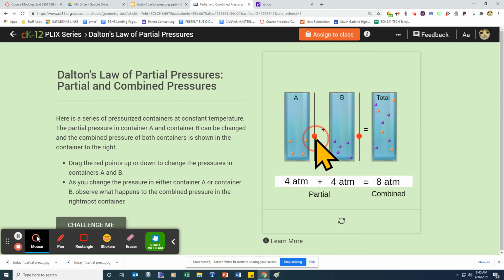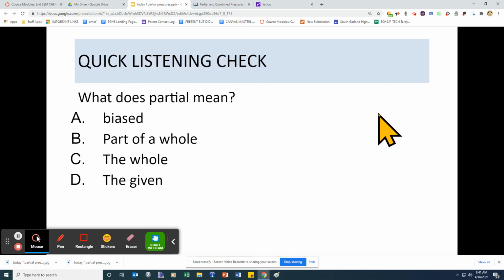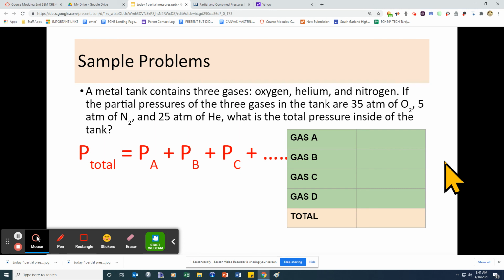So what if you have like 7 ATMs for gas A, and gas B is still at 4? You put them together, guys, the total is 11. So again, you just add up all the partial pressures, and it gives you the total pressure. All right. So let's do a sample problem. And don't forget, guys, partial means part of a whole.